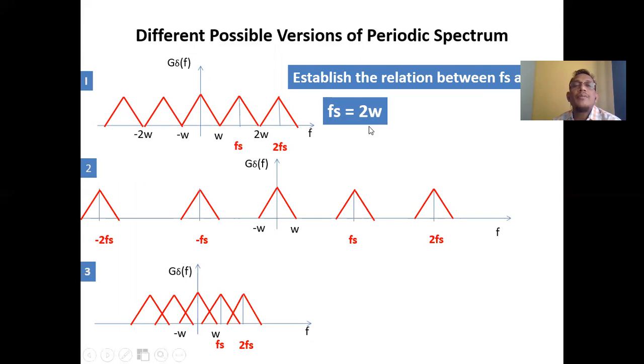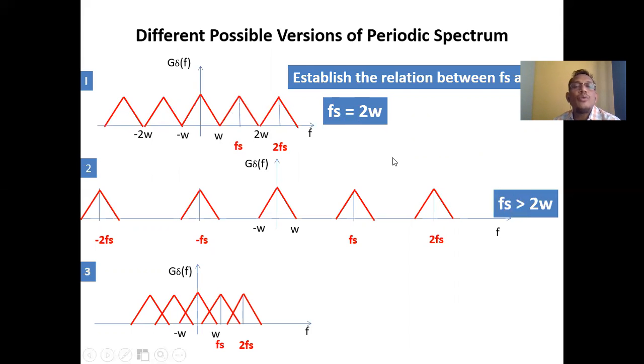Whenever the sampling frequency is equal to 2W, I can get perfect recovery of the original modulating signal. Such a spectrum I will get at the output of the circuit. This is the spectrum of your pulse amplitude modulation, where I can perfectly recover the original modulating signal because the sampling frequency is equal to 2W.